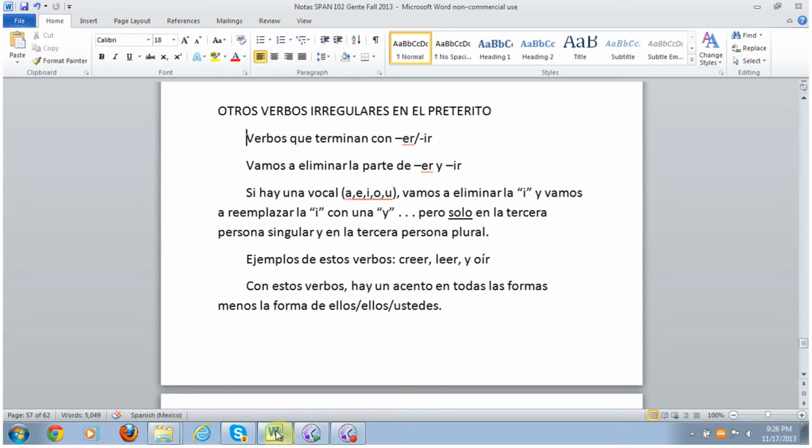Another irregularity happens in the preterite verb tense. Verbs that end in ER or IR can experience a spelling change in the third persons.